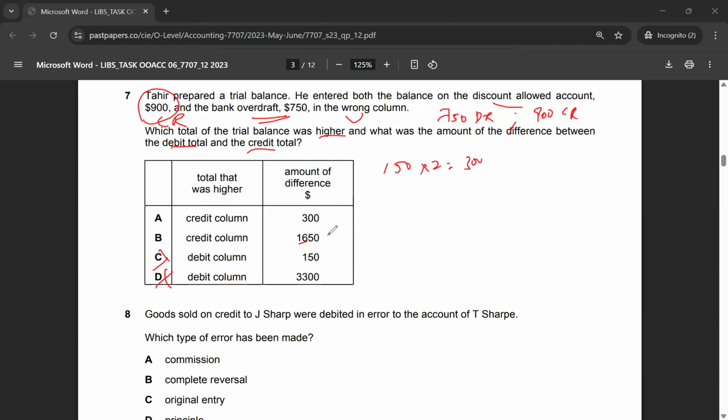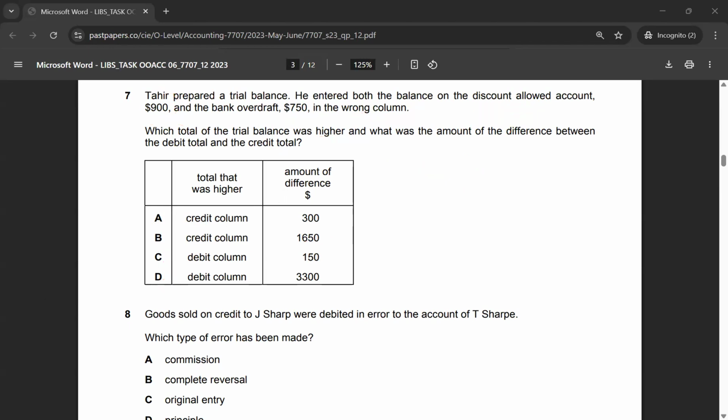I don't know how you would get that number actually, because that's too high. Even if you cannot calculate 300, you should not pick option B, because how would you calculate 1650? Ask yourself, how would you calculate 1650 in this case? By adding 900 and 750? I don't think that's correct because you would have to look at the difference. So the correct answer to multiple choice 7 would be option A. The credit column would be higher with the difference of $300.